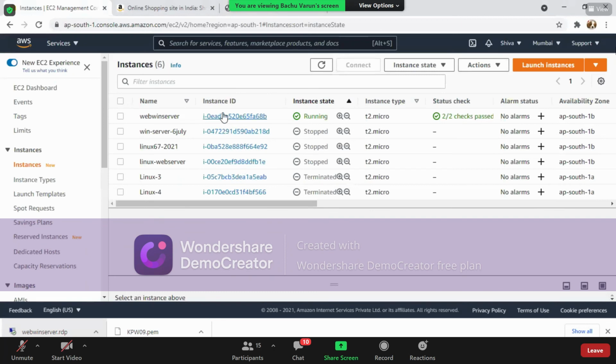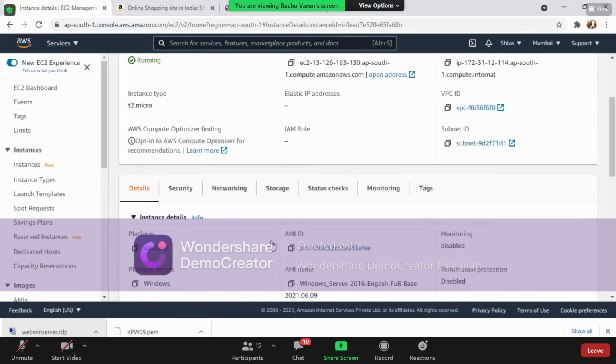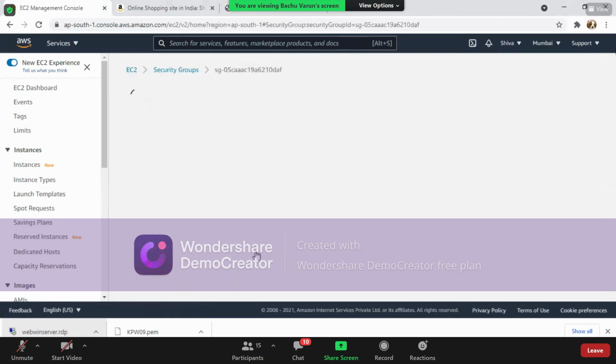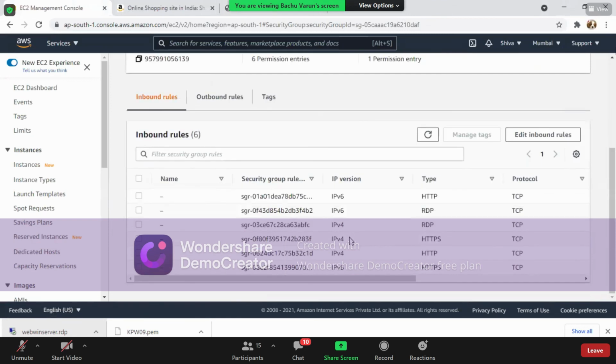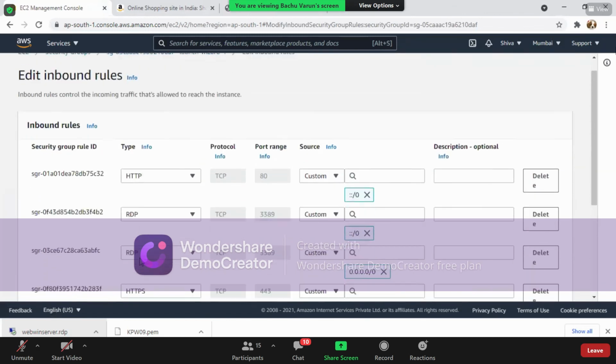If you want to edit your machine, you are going to use this particular page on which you have an option called security. Again, if you want to do anything, if you want to add new rules, these are the rules which you are going to add. So you can edit the rules and you can add whatever rules you want.